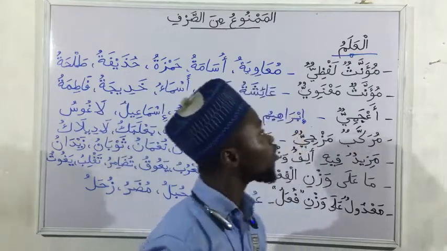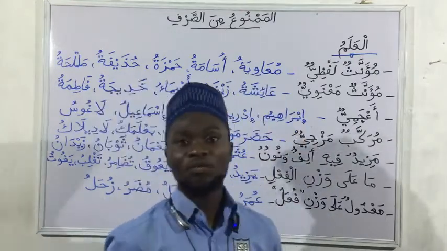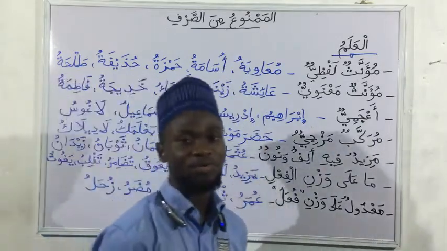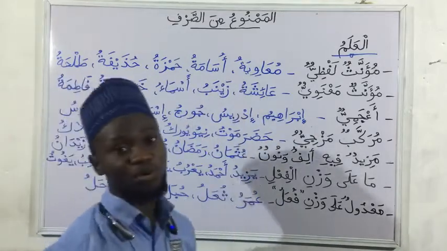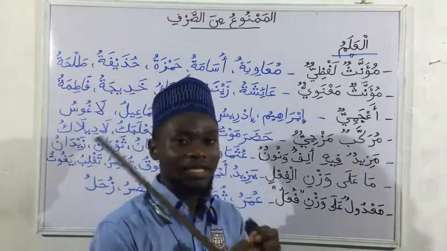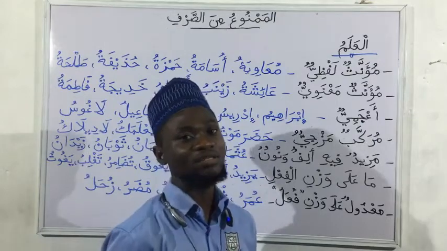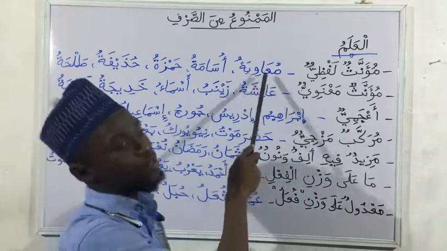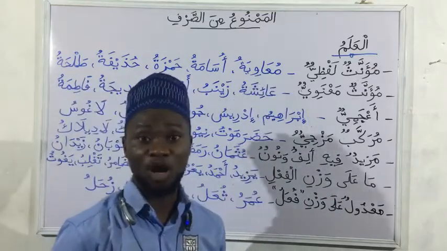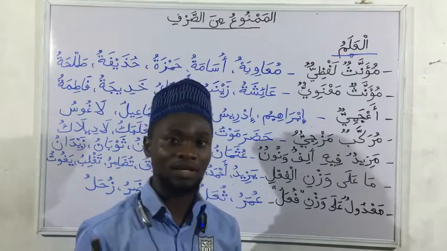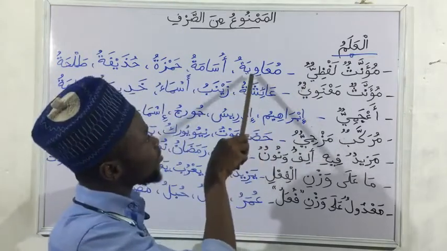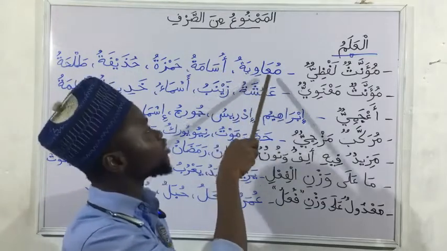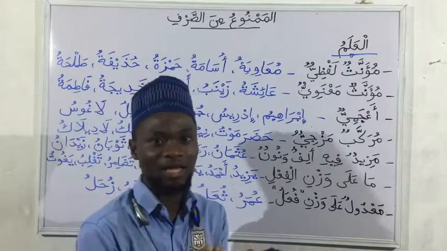If you could recall from last class, I said mu'annasun lafziyu are those mu'annas nouns that come in mu'annas shape. We know with the presence of ta marbuta in the word. So they come in mu'annas shape, but their meaning does not give us a feminine noun. So, for example, Muawiyah. We know Muawiyah is the name of a Sahaba, and we know that the Sahaba was a what? A male. So that is because in the letters, we can see a sign of femininity. So this is Muawiyah. It's just in the lafzu, in the letter, in the wording.